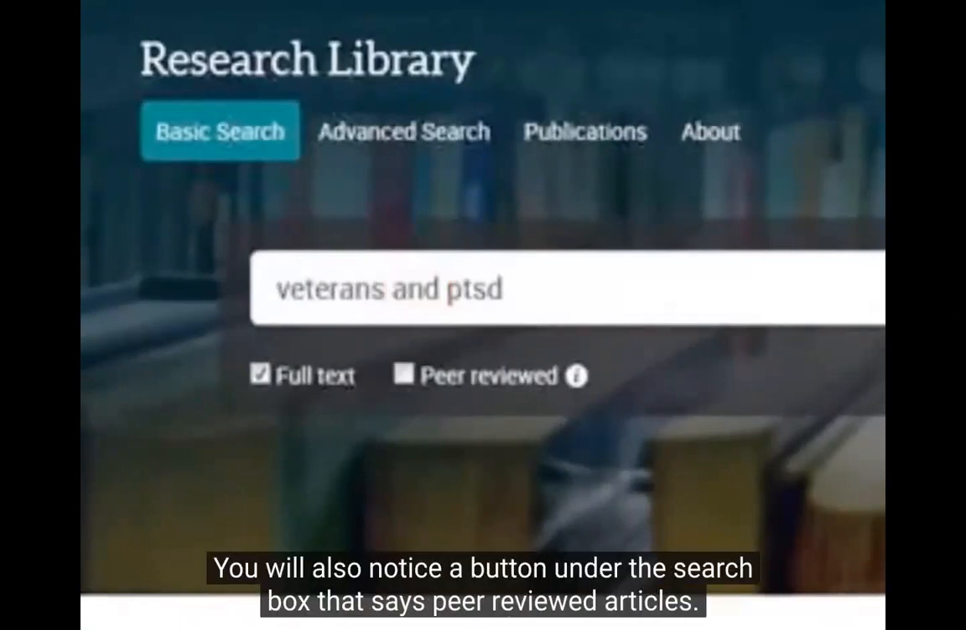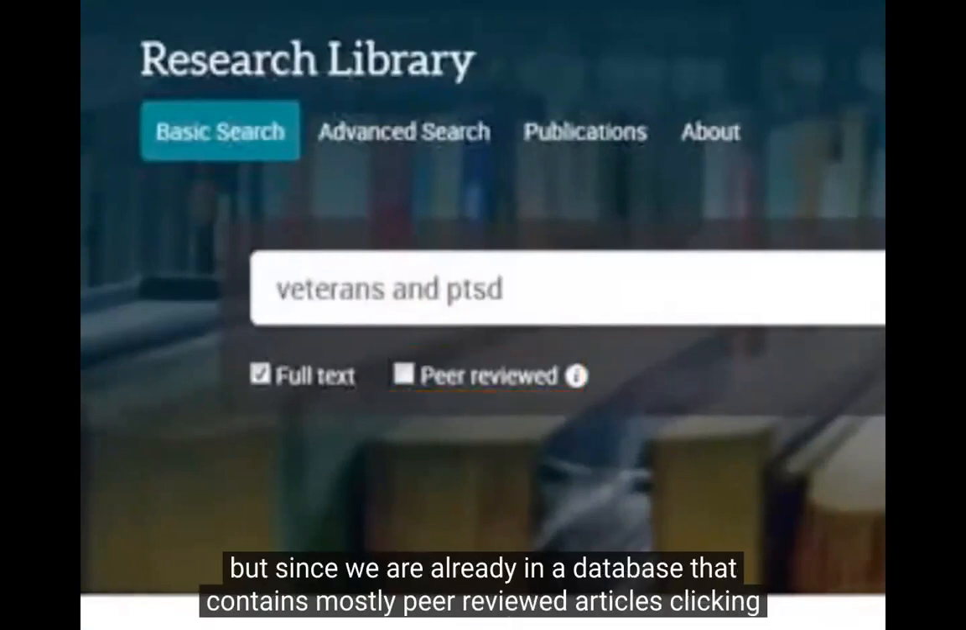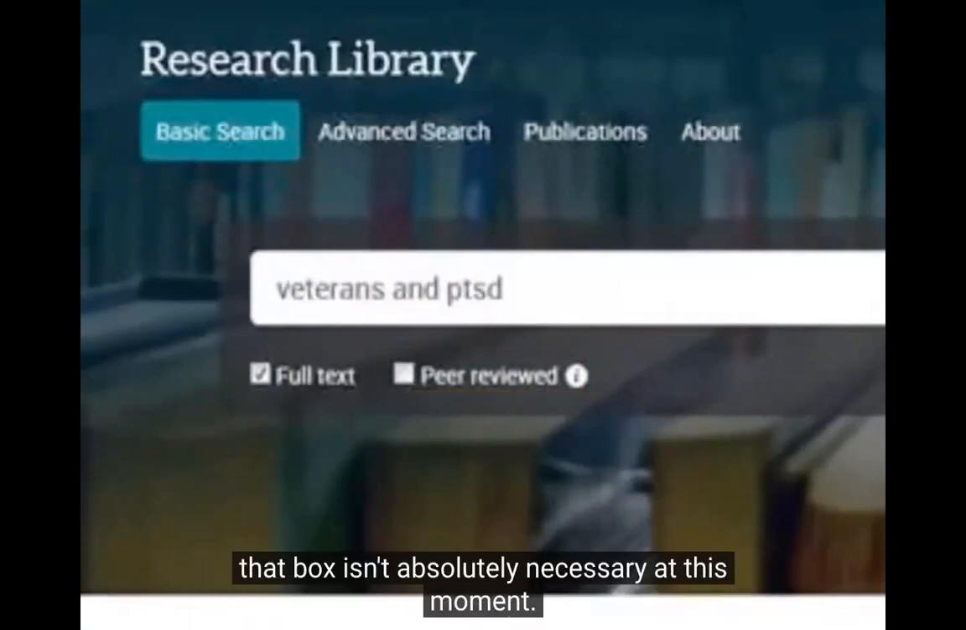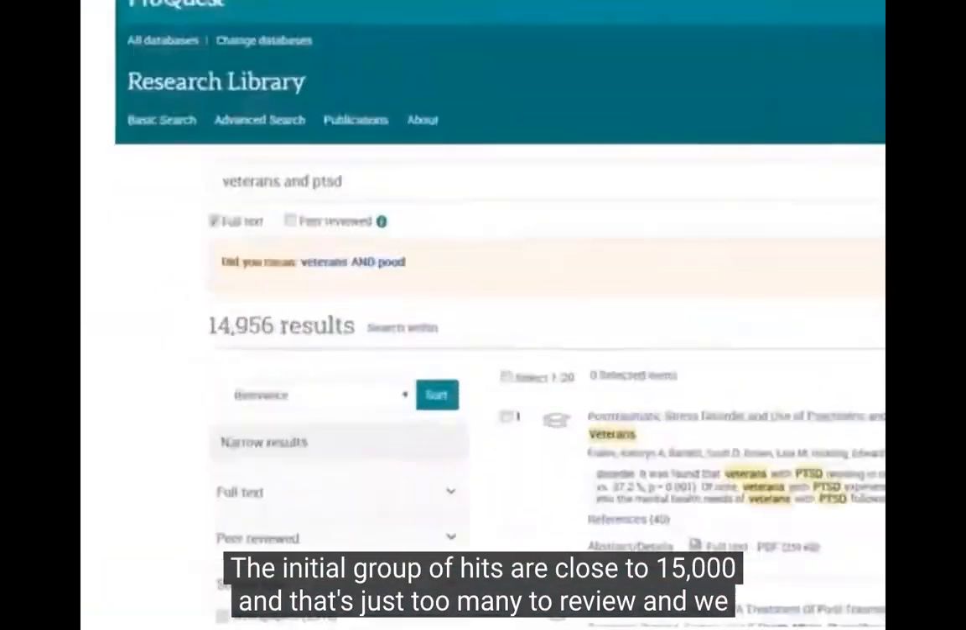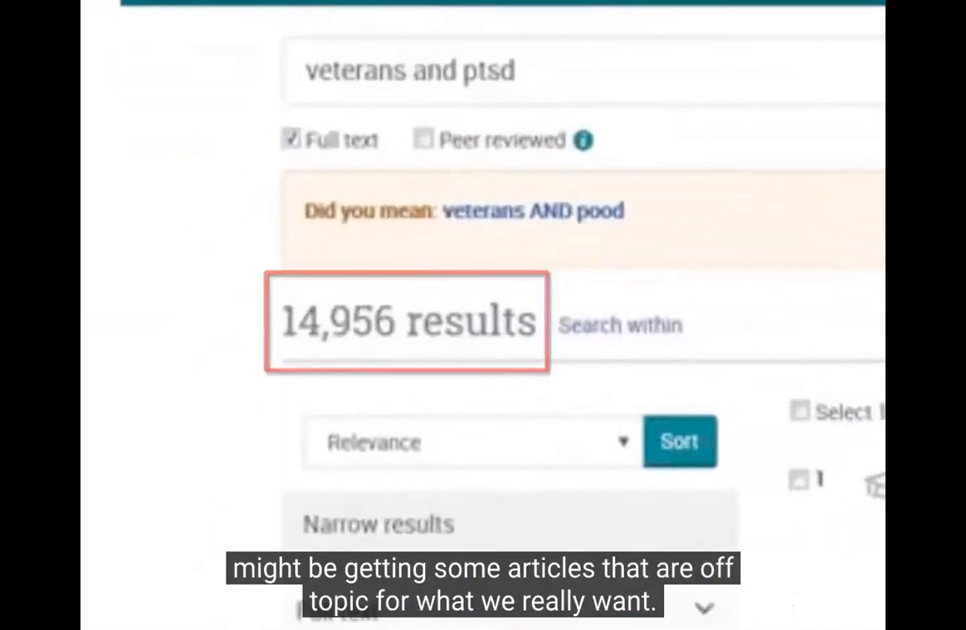You will also notice a button under the search box that says peer-reviewed articles. You can select that box by checking it to guarantee that all of your hits are peer-reviewed, but since we are already in a database that contains mostly peer-reviewed articles, clicking that box isn't absolutely necessary at this moment. The initial group of hits is close to 15,000, and that's just too many to review, and we might be getting some articles that are off topic for what we really want.